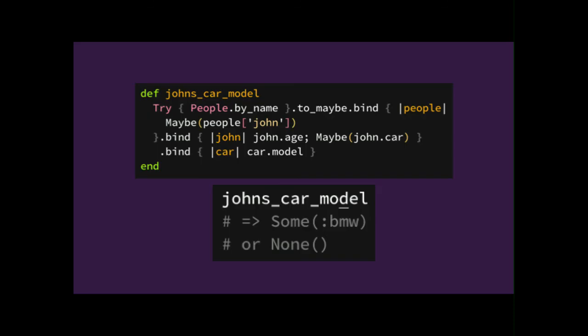And you know, it also communicates better. A developer comes here and says, oh, people by name may raise an exception. Okay. Oh, this people John, maybe John is not there. Oh, maybe John doesn't have a car. Blah, blah, blah. So, okay, they can see everything in the code and it communicates better. So it's not only about confidence, but also about communication.